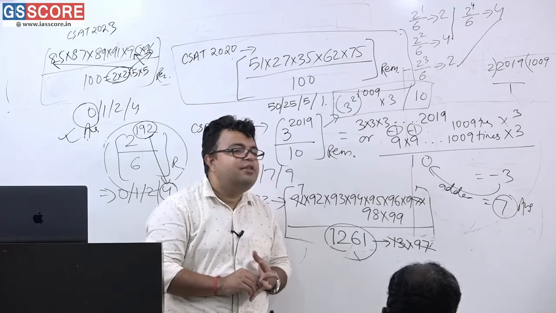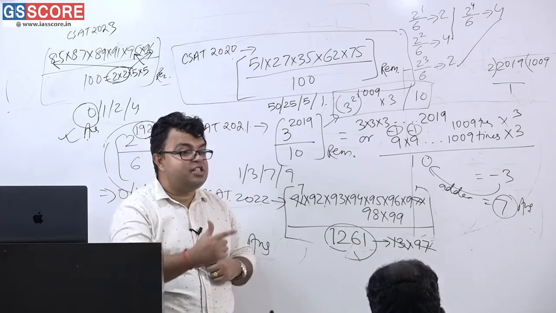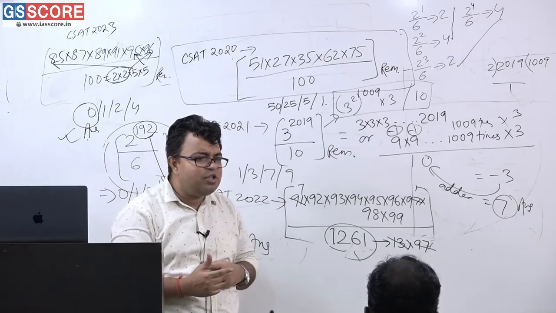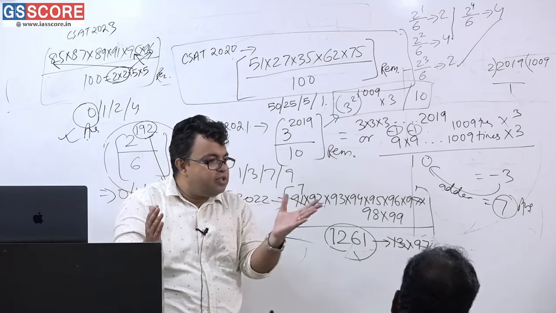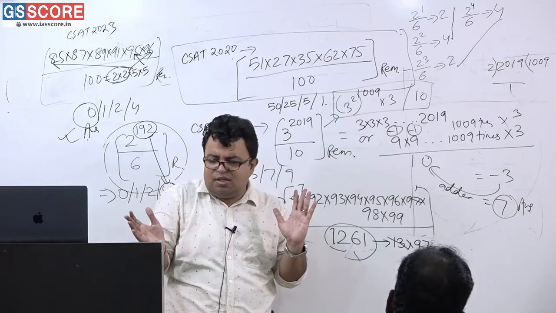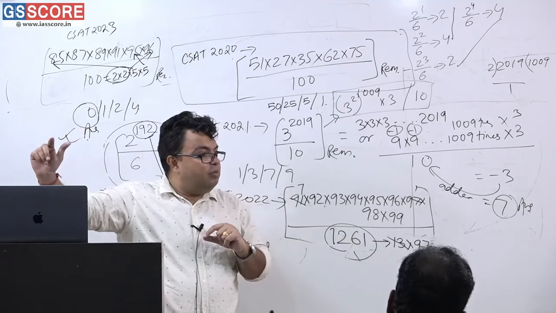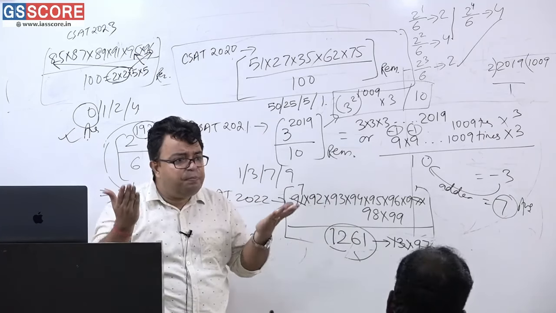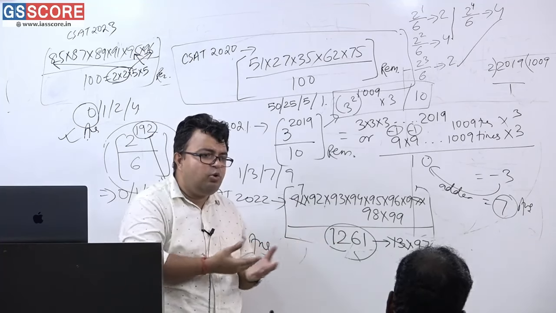I am telling you, this remainder theorem, this remainder principle, as many as 6 questions have been asked. You know what one question I am referring to? I am referring to a quant plus LR question. What is that question? Today is Thursday, suppose. It was given Thursday or Wednesday like that. What will be 10 to the power 10 days from now? This is the pure question of this remainder theorem.